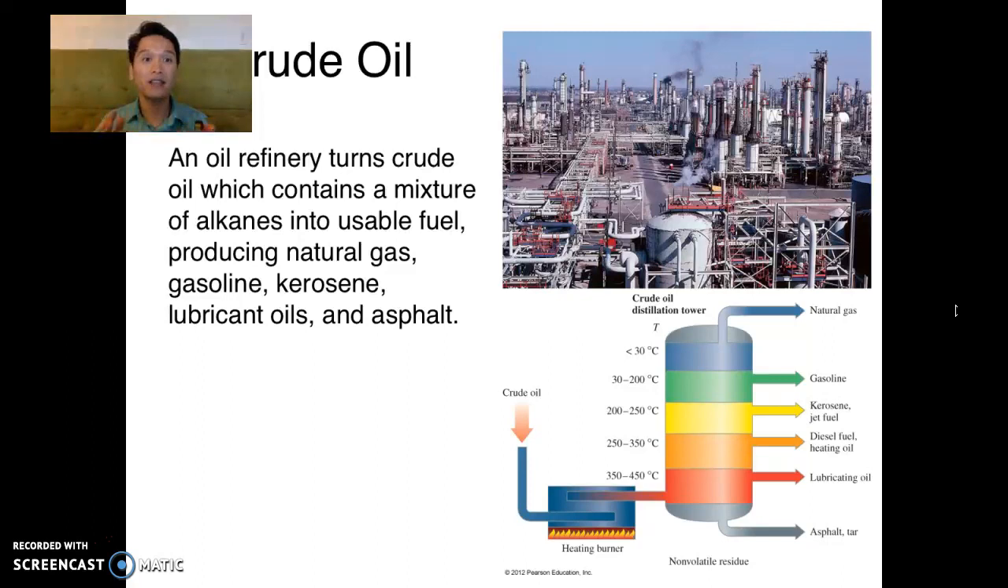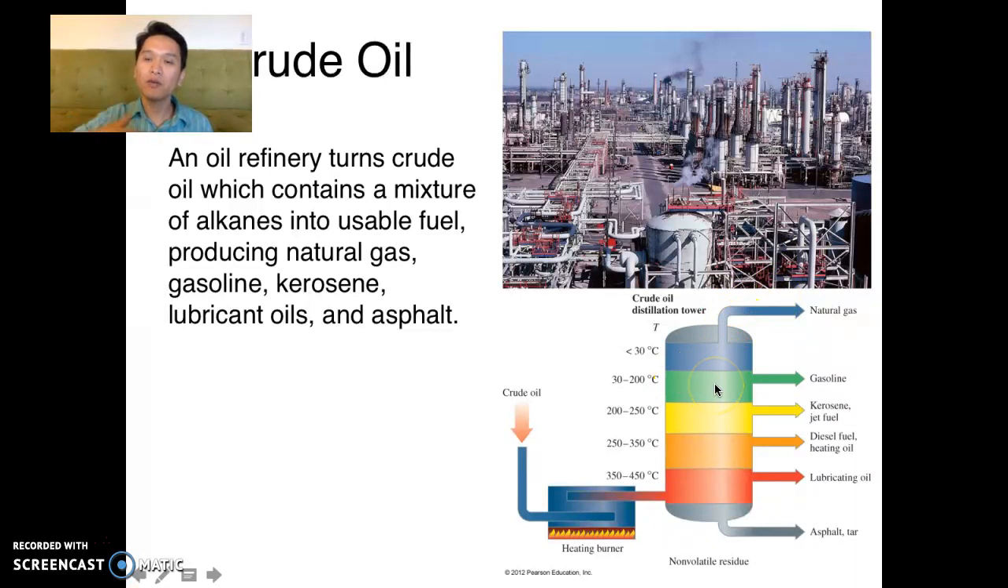We need to refine them. So because of that, we have oil refineries. And in oil refineries, we can separate these things out by heating them up. Based on the temperatures, the different alkanes will be purified out. So for example, you don't even have to heat anything up to get things that are already in the gas phase, like natural gas, methane, and stuff like that. We don't have to heat them up. We can just get them as gases.